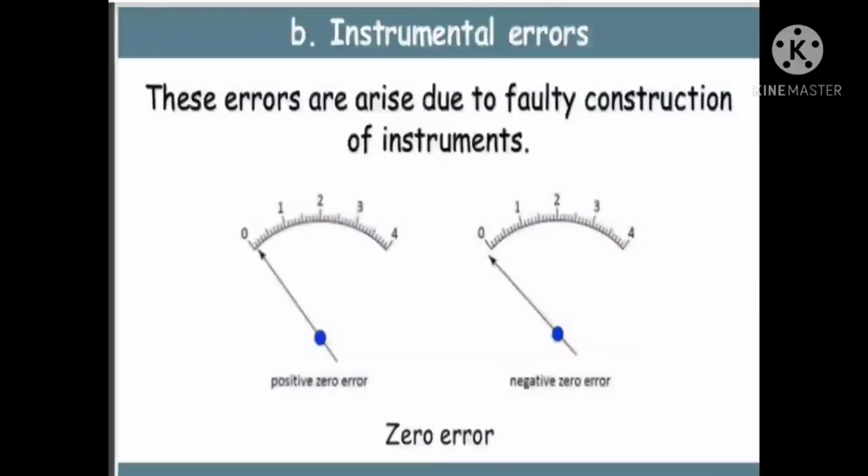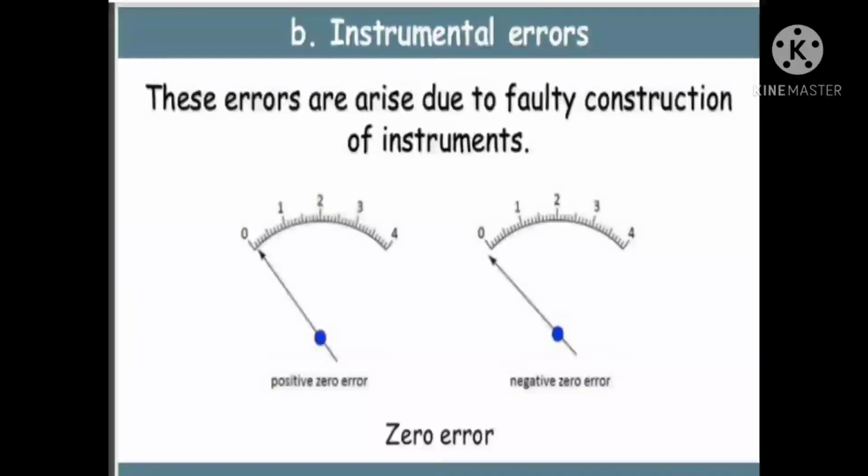Next one is instrumental errors. These errors arise due to faulty construction of instruments. While constructing the instrument, here you see one value is 0.1. The indicator shows 0.1. Here you observe below the 0 line the needle is there. That means it will not show the correct value.